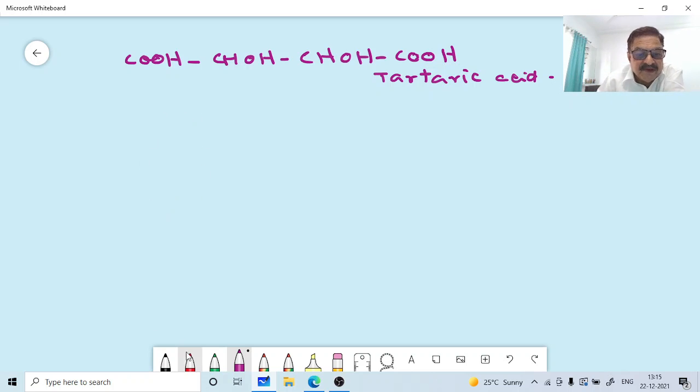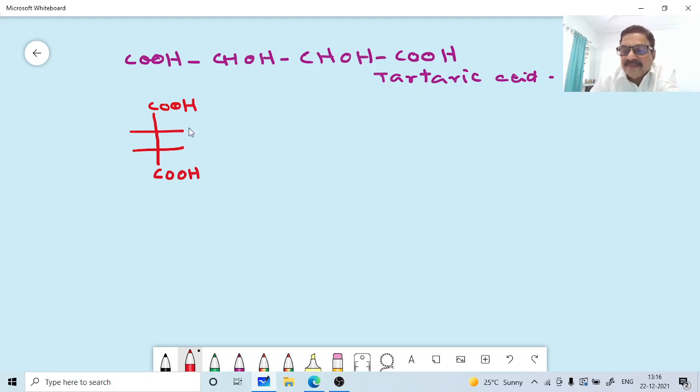Okay, so we will just draw the isomers here. This is one isomer. We can say it is A. Okay, this is tartaric acid, so one isomer.